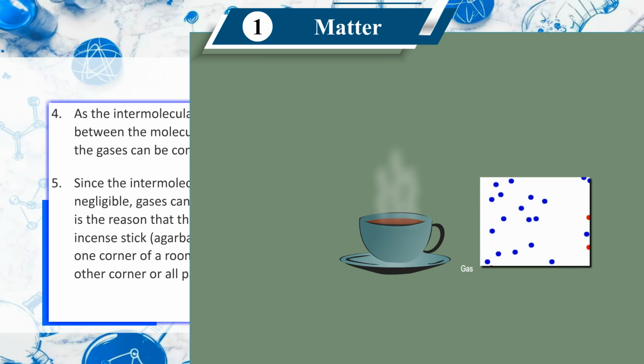Fifth, since the intermolecular force is negligible, gases can flow easily. This is the reason that the smell of an incense stick, agarbatti, lighted in one corner of a room reaches its other corner or all parts of the room.